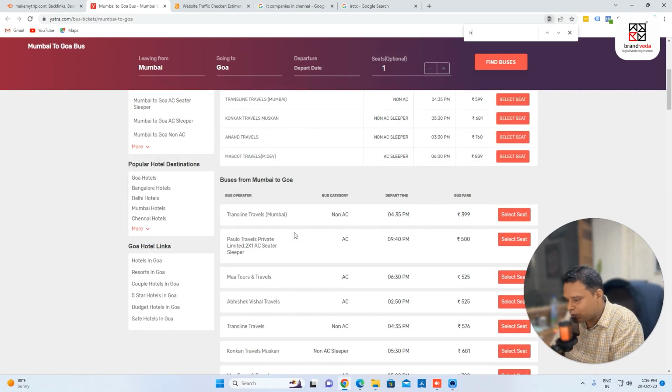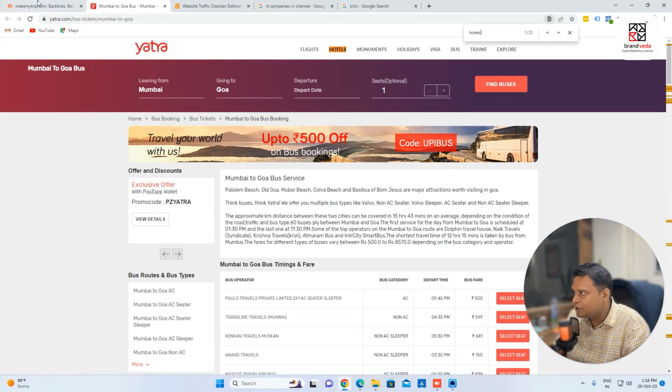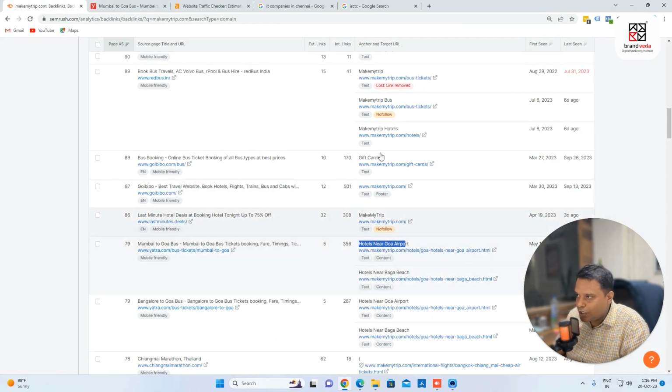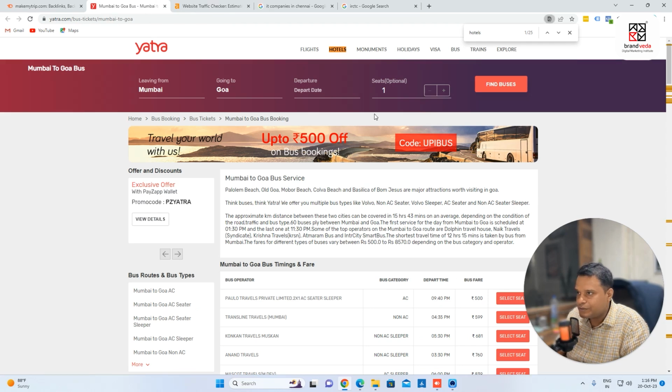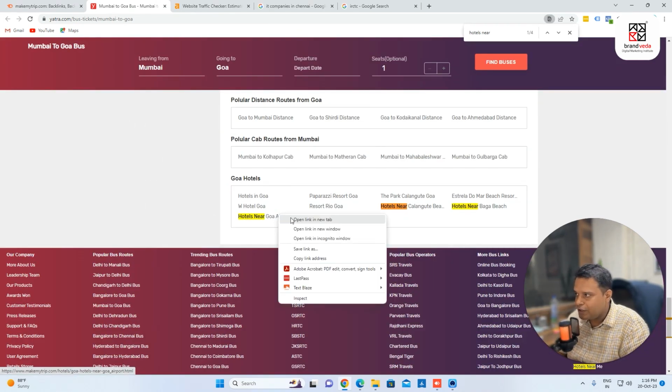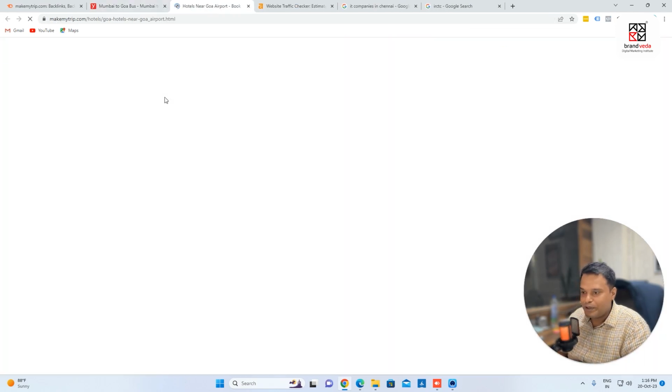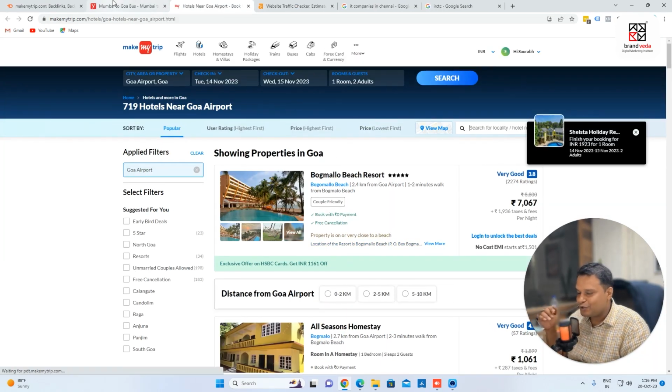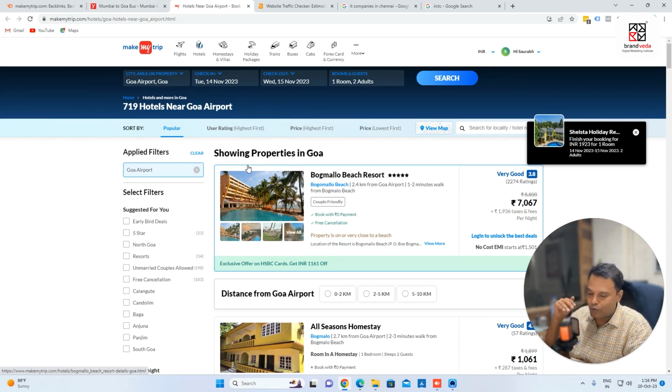If I search hotels near Goa airport, and if I click here, you see this is going to MakeMyTrip. This is known as a backlink, right? Links which are pointing back to your website.